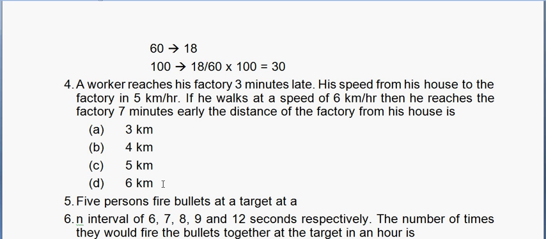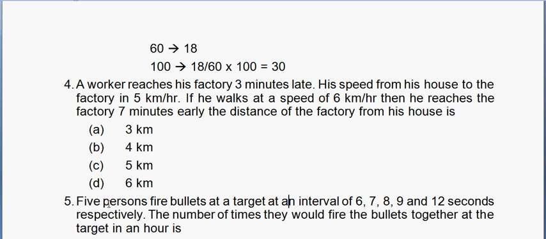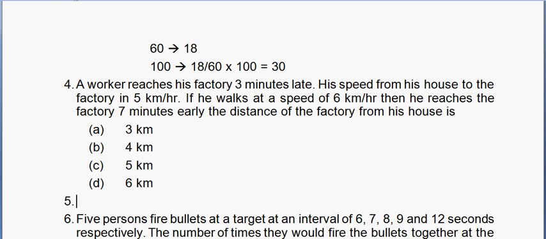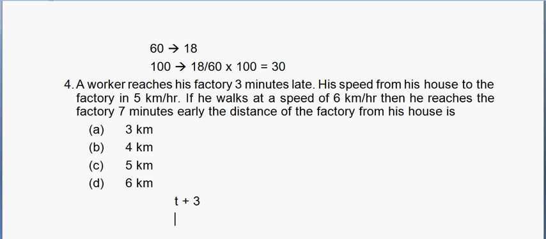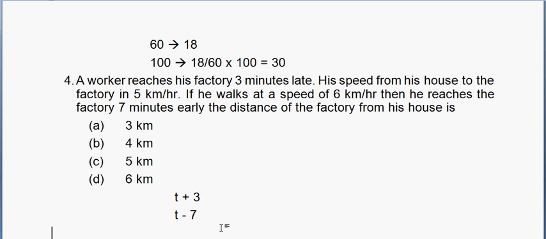So in this we see that distance remains the same, right? In all the cases the distance remains the same. In the first case, if he takes t minus 3, if t is the usual time, in the second case he takes t plus 7. So the difference between these two times is 10, right?